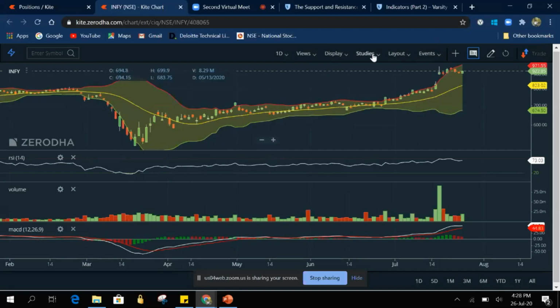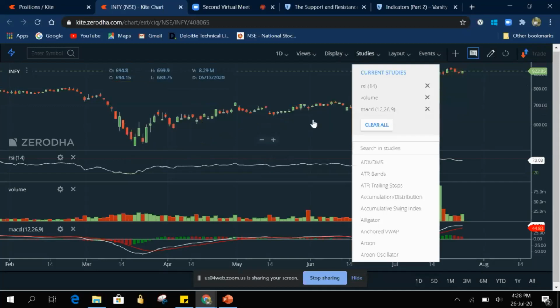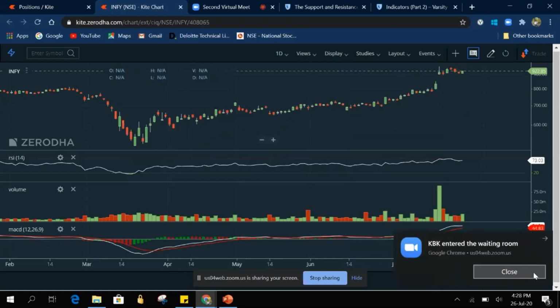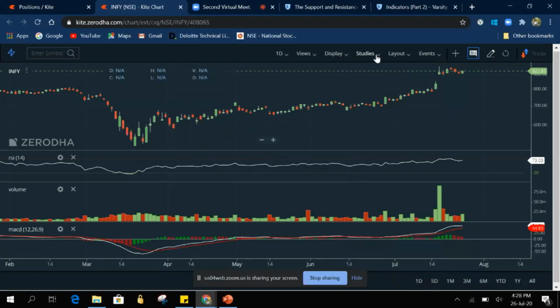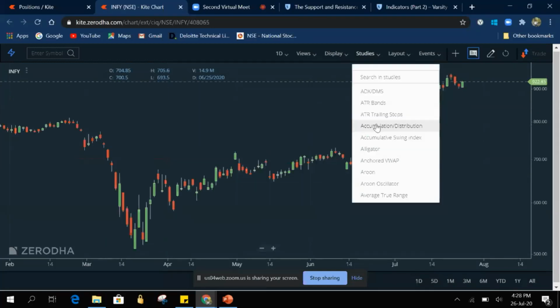So we have to click on studies. Here I would like to remove the Bollinger Band first, so I am clicking on the cross against it. If you want to remove all the technical indicators, you can click on draw. Now we can see the chart is clear without any Bollinger Band on it. Now please clear all the technicals so the chart will increase in size. Now you can see there are no more indicators on my chart.